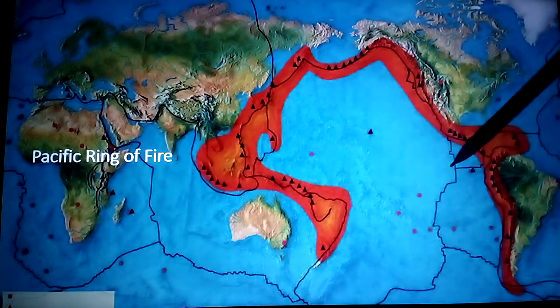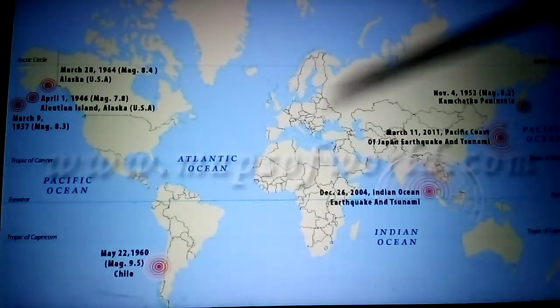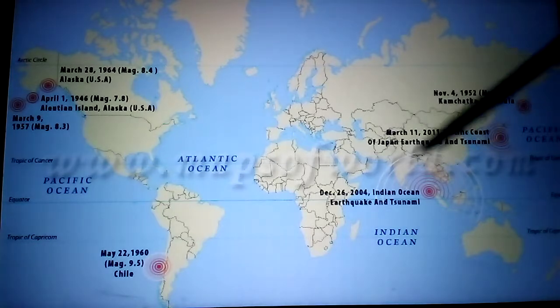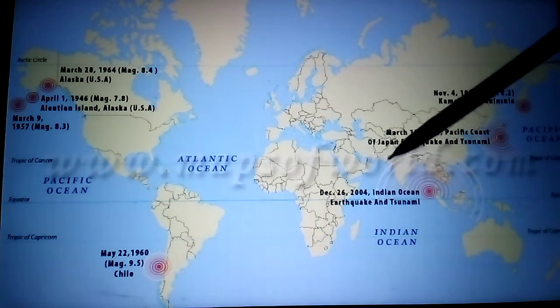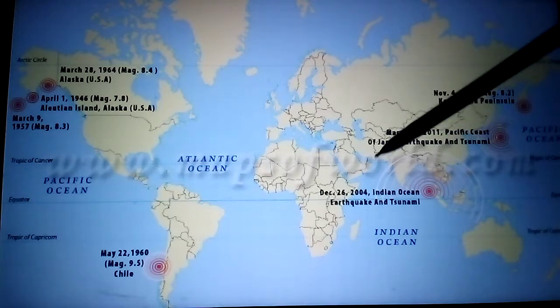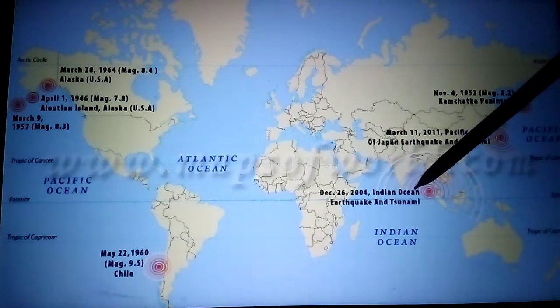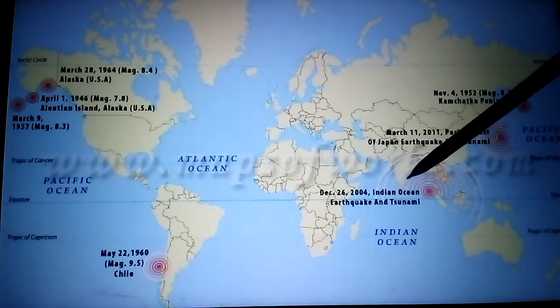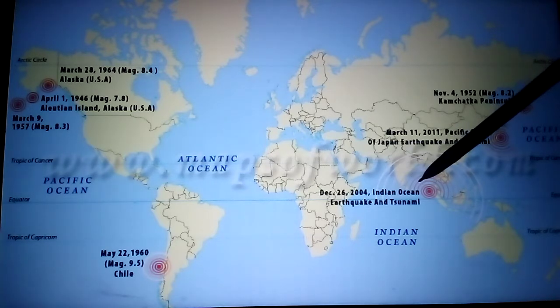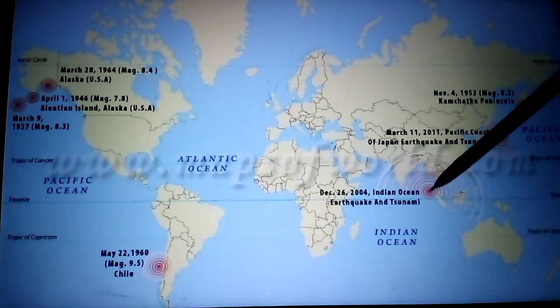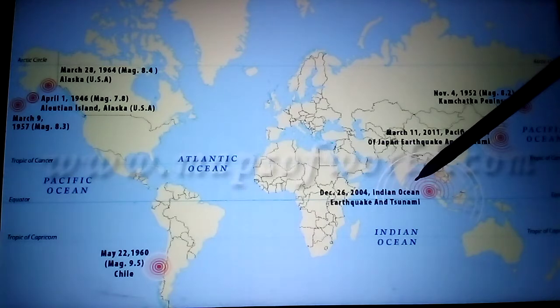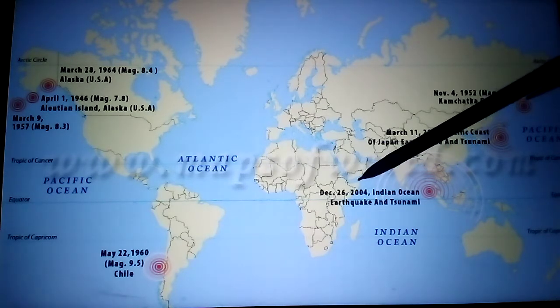Now we'll see some famous tsunamis. The famous tsunamis are the ones that occurred and caused more damage to life and property. December 26, 2004 in the Indian Ocean. You see this is our India, and our Indian Ocean is here. In the Indian Ocean the earthquake occurred, and the tsunami came in December 2004.